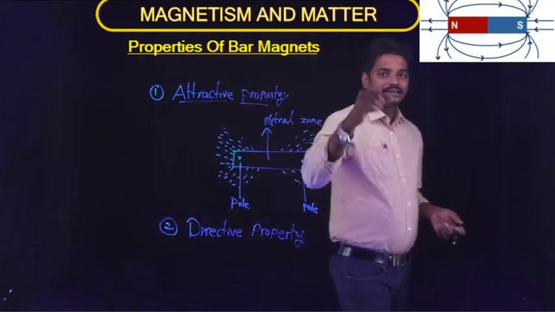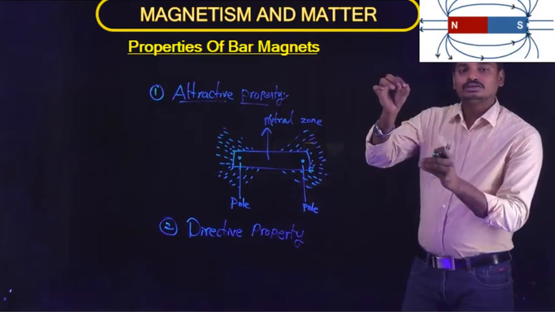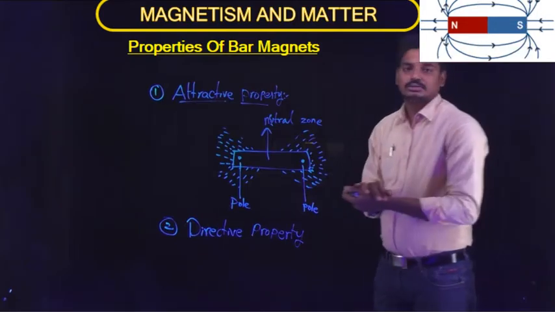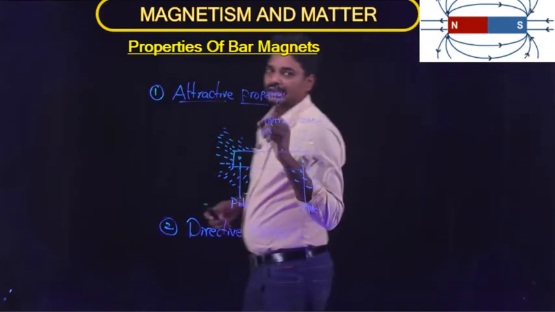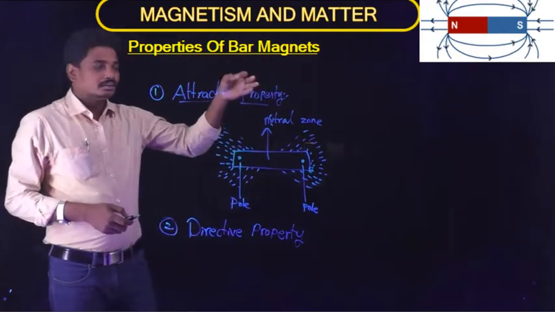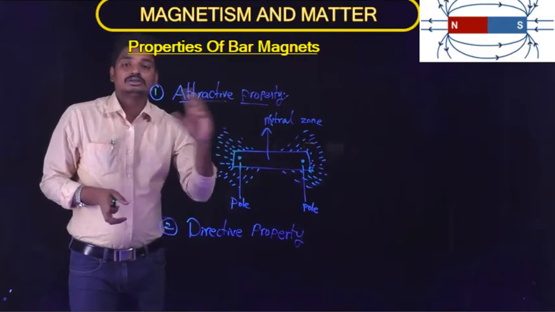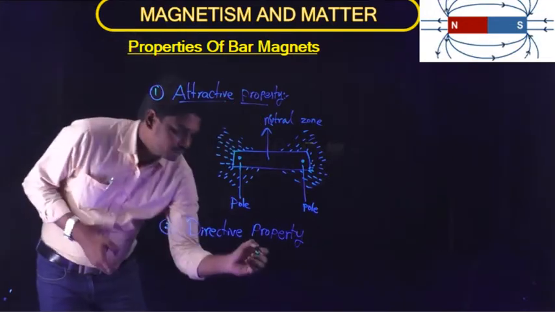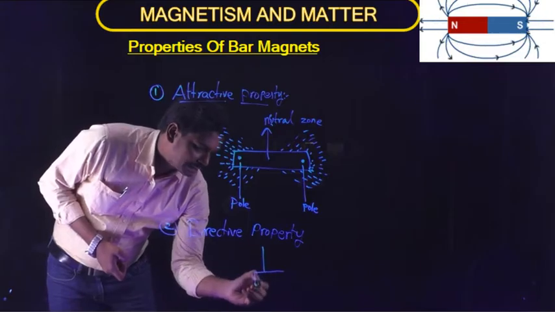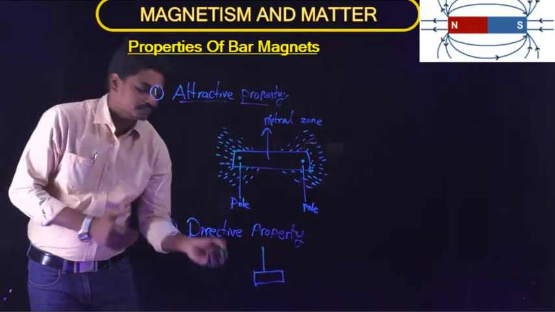Whenever a magnet is suspended freely, it aligns itself to the north-south direction. If you suspend a magnet freely by a thread, the magnet aligns itself to the geographic north-south direction. If you suspend a bar magnet like this, it aligns itself to the north-south direction.